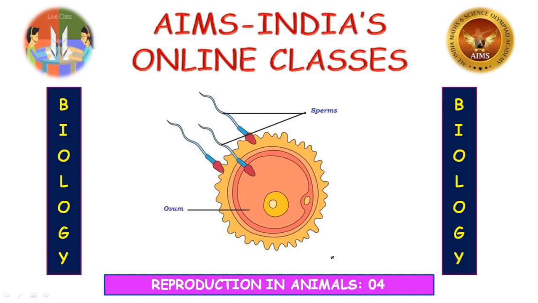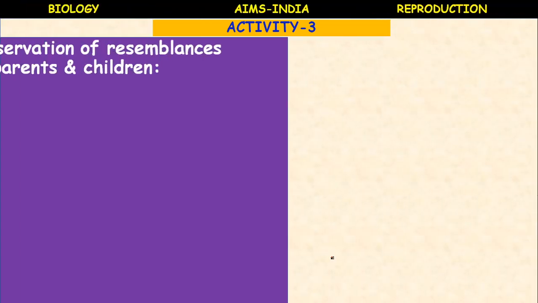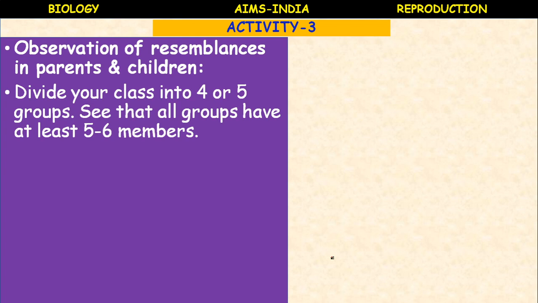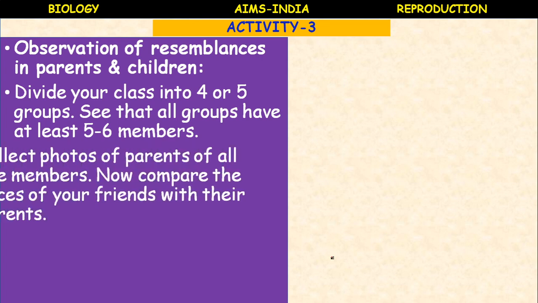So are you ready children? Let us know about the metamorphosis and the life cycle of a frog. One activity is given, activity number 3, observation of resemblances in parents and children. Divide your class into 4 or 5 groups, such that all groups have at least 5 to 6 members.